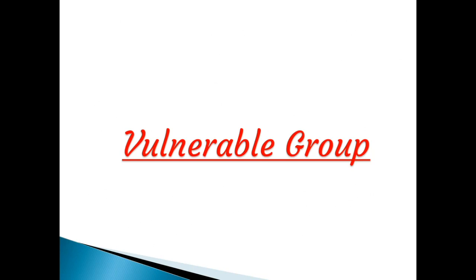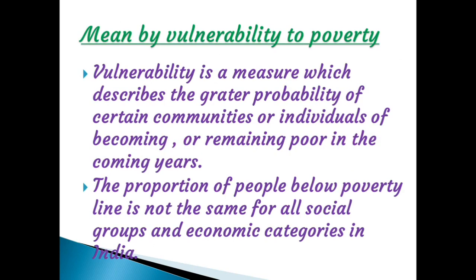Next, vulnerable groups. What is the meaning of vulnerability to poverty? Vulnerability is a measure which describes the greater probability of certain communities or individuals of becoming or remaining poor in the coming years. That we already discussed. Vulnerability means what? Vulnerability is a measure which describes the greater probability of certain communities continuing or remaining poor in the coming years.